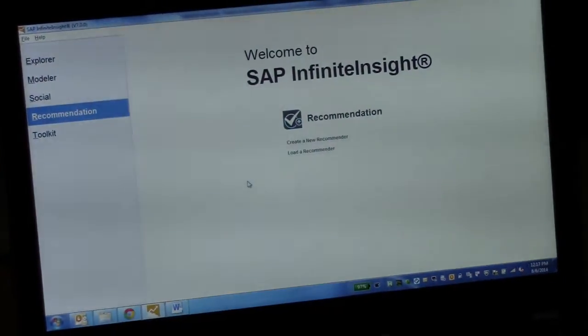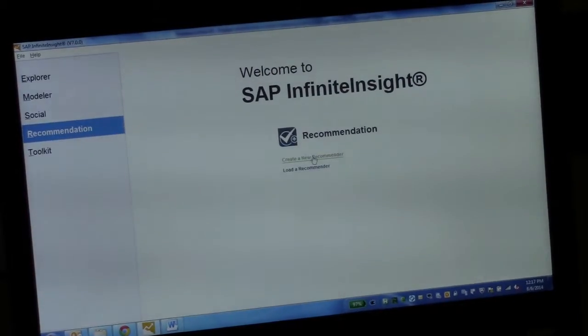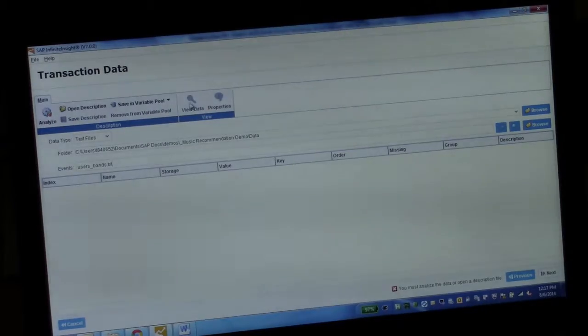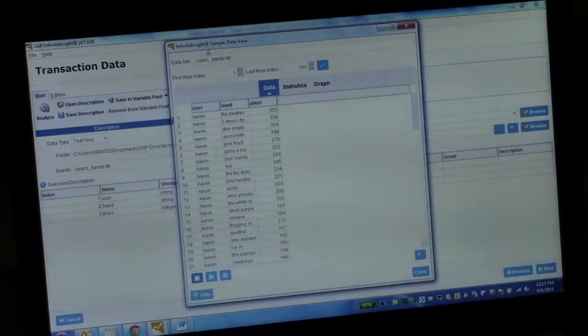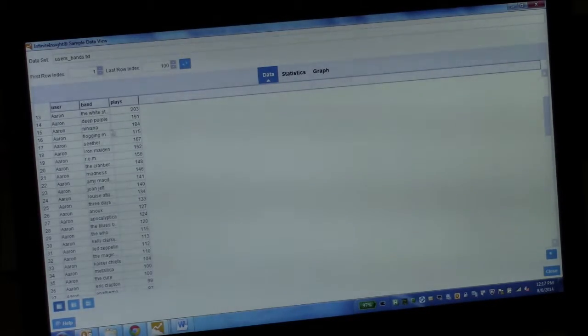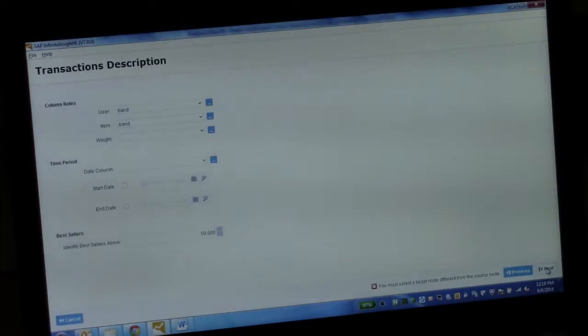This is not magic. Let's switch to our laptop and build that recommendation engine for music recommendations together. So I'm going to be using very simple data. You're going to be seeing that data with me. So who is listening to what? Just two columns here, user and bands, and the number of times that these guys actually listened to each band. So that's the third column. And this is really about it. It's like transactional data. In a product recommendation scenario, my users would be my customers and my items would be my products.